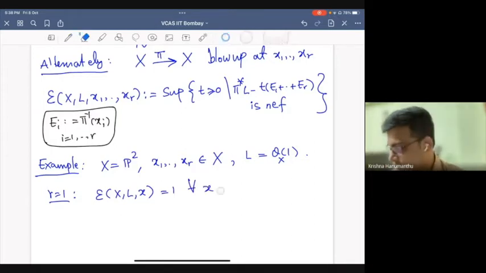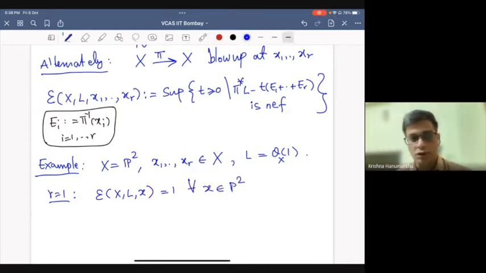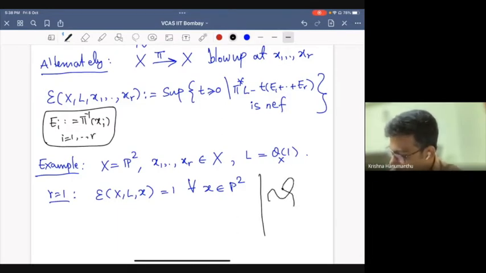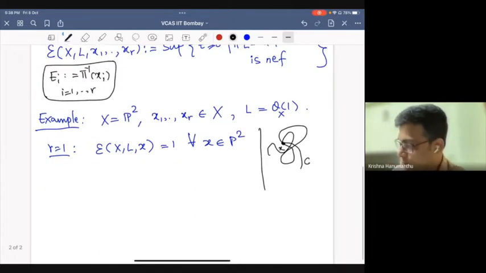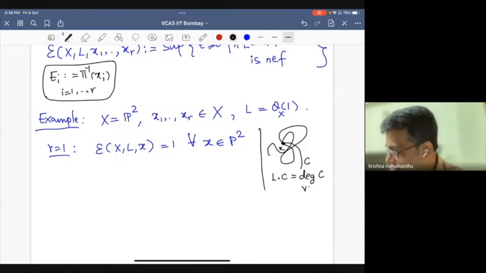So this is easy to check. If you have 1 point, the Seshadri constant has to be 1, very quickly. If you take a point, you take any curve through that point. So if this is your point and this is the curve, L dot C, L in this case is O(1), is nothing but the degree of C. And that is always at least the multiplicity of C at X.